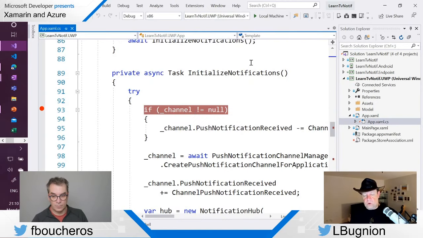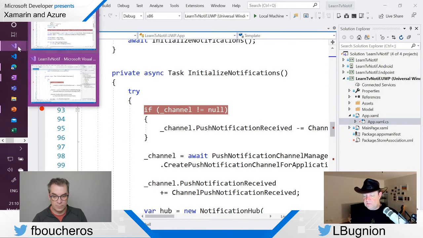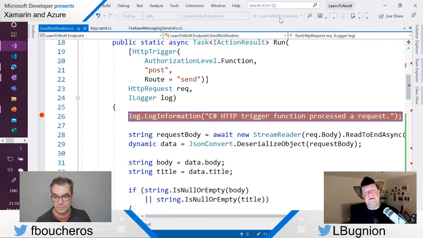Good, so I'm going to run my function. So let's run the function in debug mode, all right? What's going to happen here is that Visual Studio is going to start the Azure Function runtime. And that's a really cool experience because the runtime is something that normally you have on Azure, in the cloud.